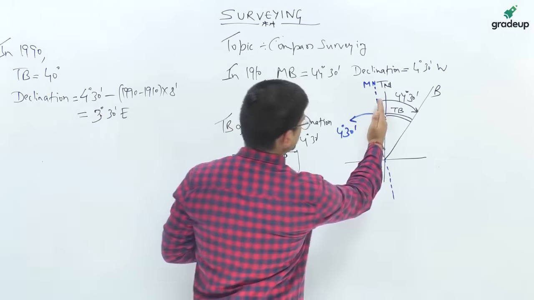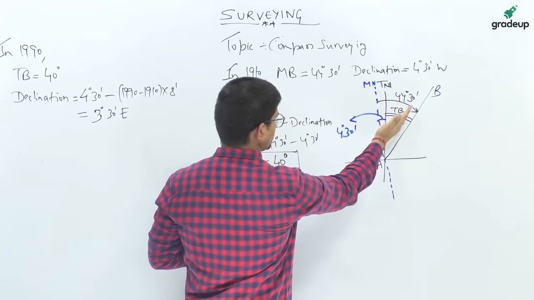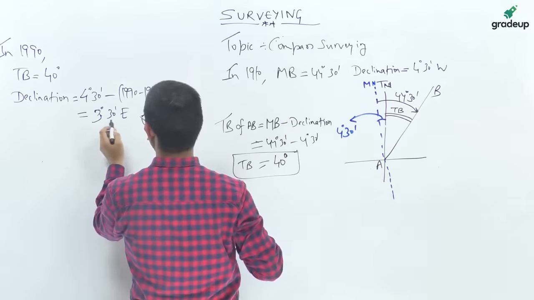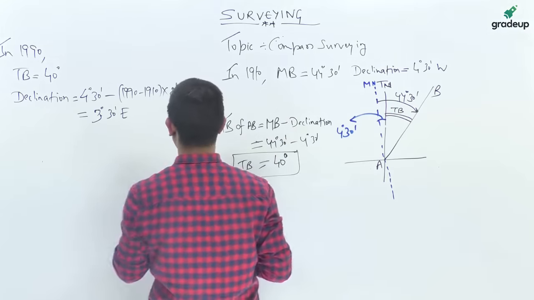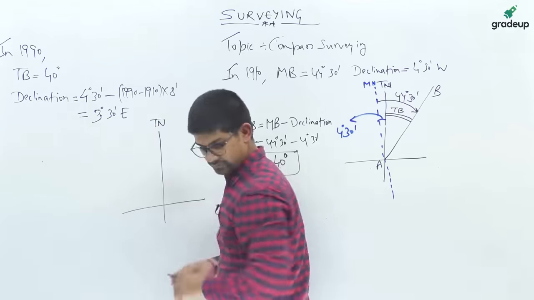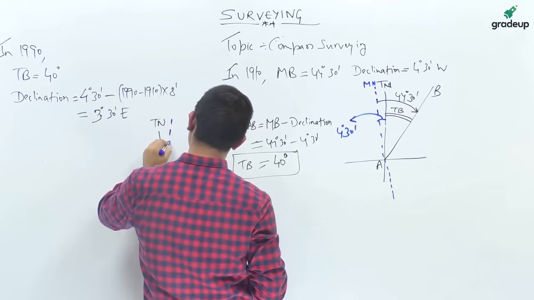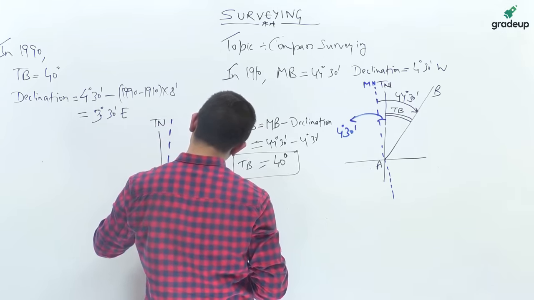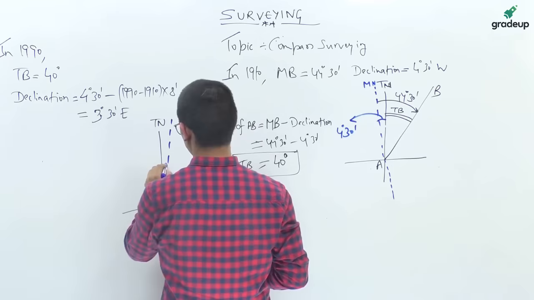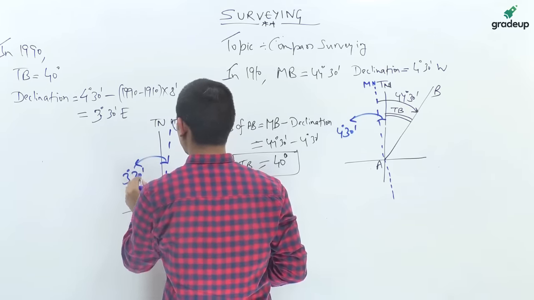So, every year it will shift 6 minutes east. Okay, so in the year 1990 it will be 3 degree 30 minutes east. Let us draw the diagram now. This is true north. Due to declination the magnetic meridian comes to this position. So this angle is 3 degree 30 minutes.